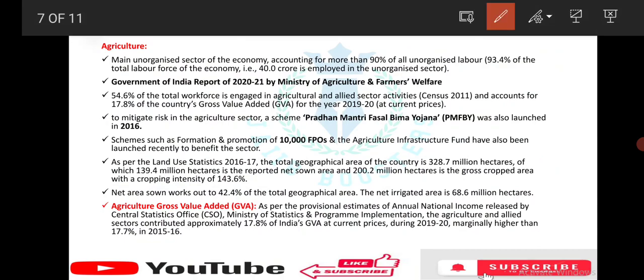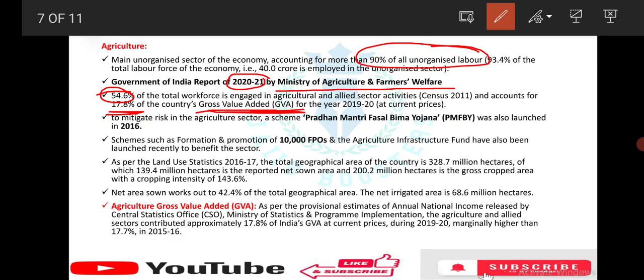Next, agriculture is the main unorganized sector of the economy, accounting for more than 90% of the unorganized labor. Okay, Government of India report 2020-21. Who reports on agriculture? Ministry of Agriculture and Farmers Welfare. Okay, let's come to the Census 2011. What is the workforce of agriculture and allied sector activities? It is 54.6% and accounts for 17.8% of GVA, which is Gross Value Added.